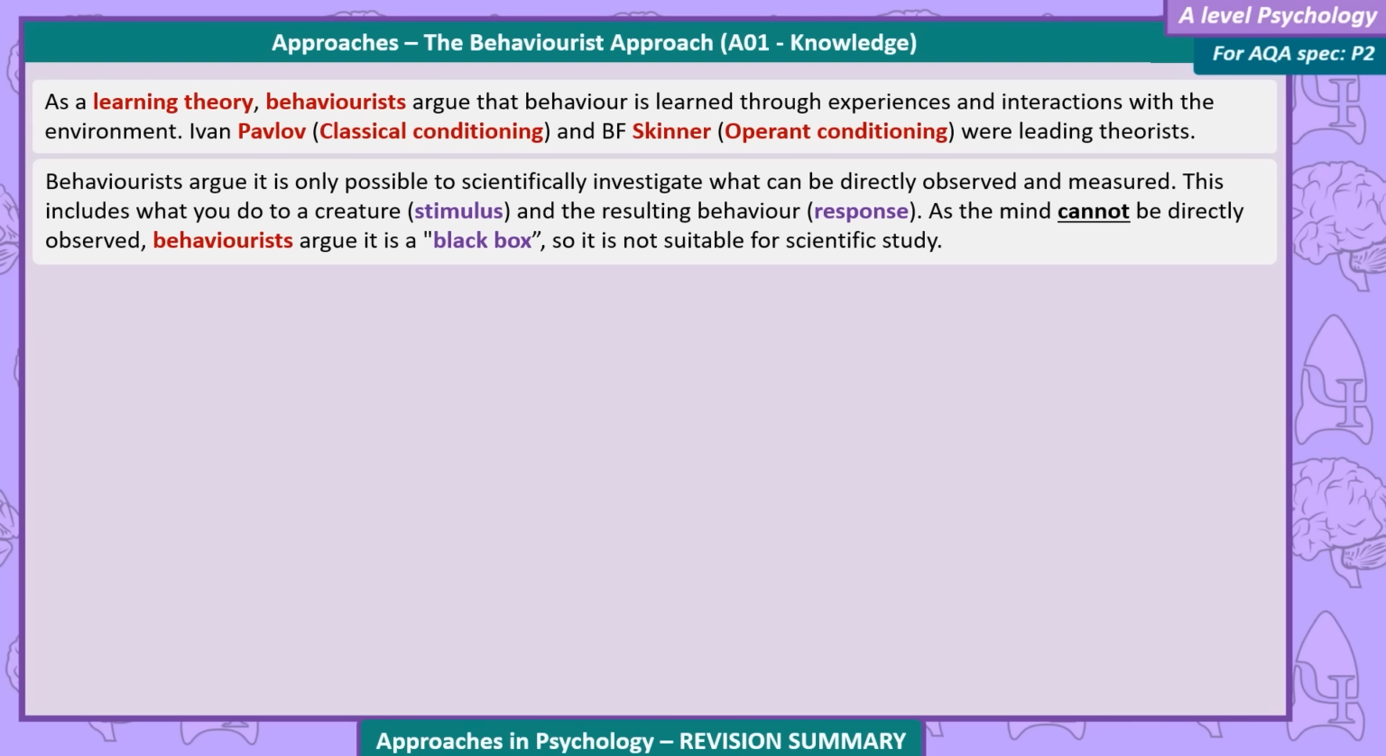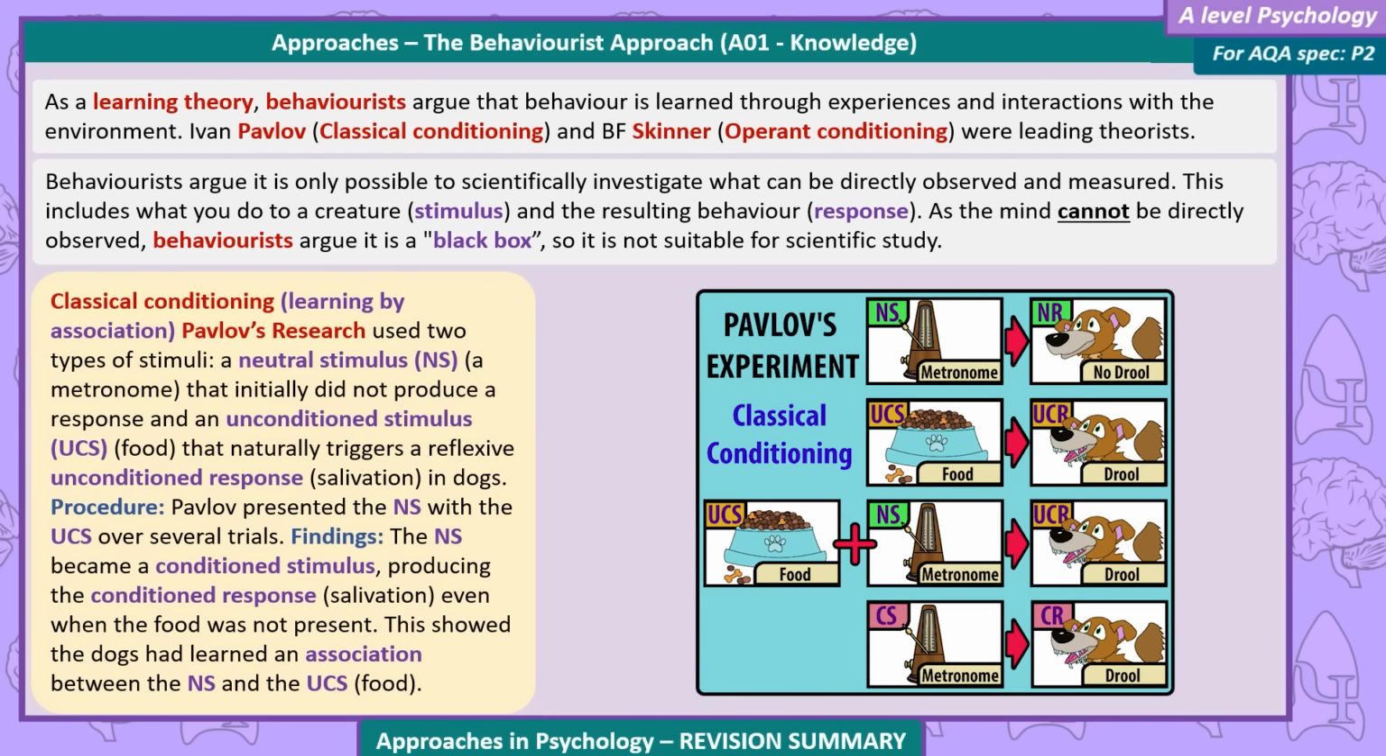Behaviourists argue it's only possible to scientifically investigate what can be directly observed and measured. This includes what you do to a creature, the stimulus, and the resulting behaviour, the response. As the mind cannot be directly observed, behaviourists argue it's a black box, so it's not suitable for scientific study. Classical conditioning, learning by association.